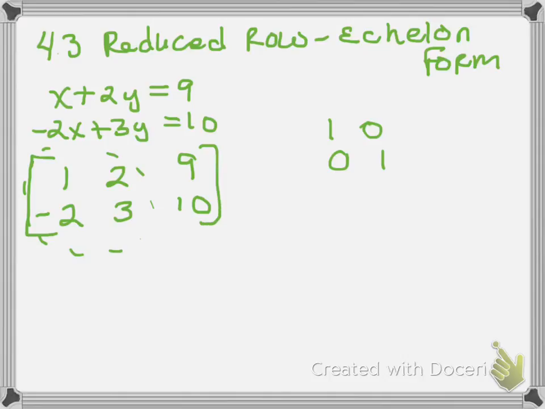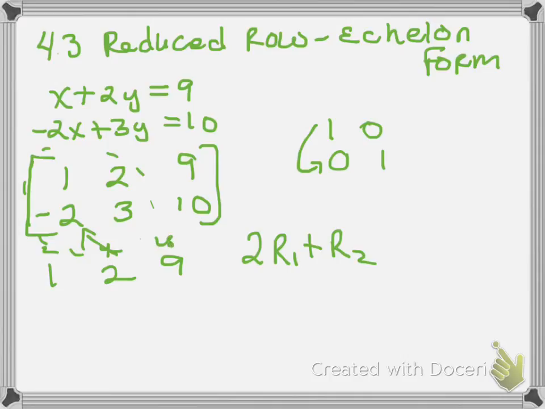Okay, so what I'm going to do is take R1 and multiply it by 2 because I want the -2 to go to 0. I have this as a 1, so now I need to make sure that the guy underneath it is a 0. So I'm going to take R1, multiply it by 2, and add it to row 2. So I still keep the 1, 2, and 9. And then above this, I'm going to multiply it by 2, so I get 2, 4, and 18.